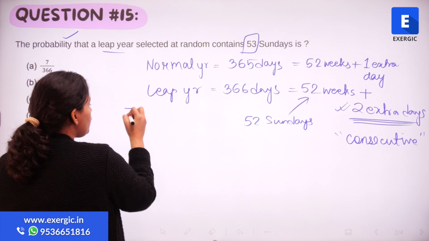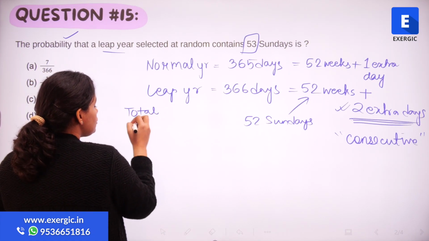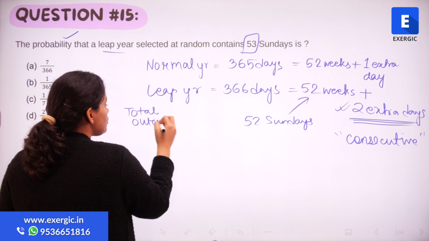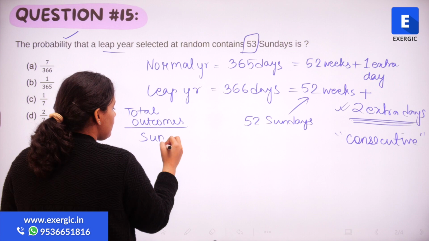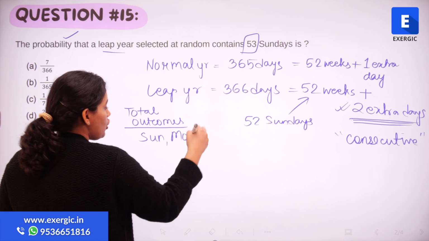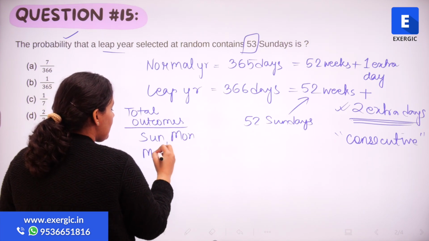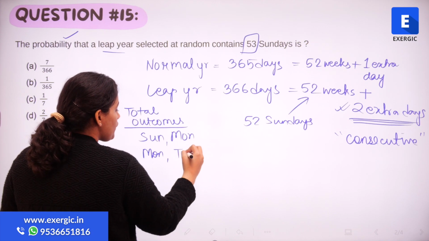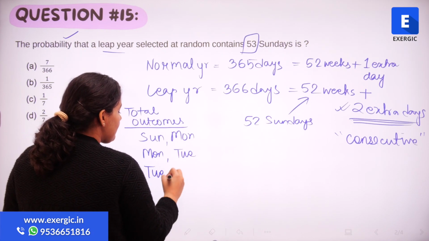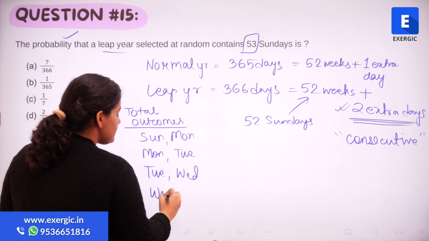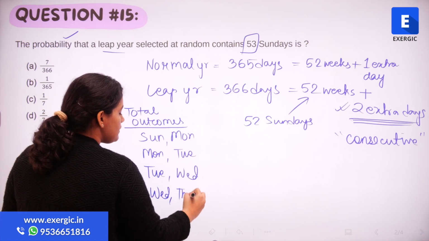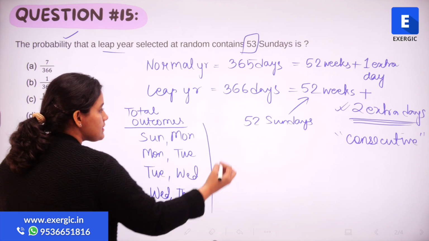So what are the possibilities? Let me write the total outcomes here. We can have a Sunday and a Monday, 2 consecutive days. Or I can have a Monday, Tuesday, or a Tuesday and Wednesday, or a Wednesday and Thursday. What else is possible?